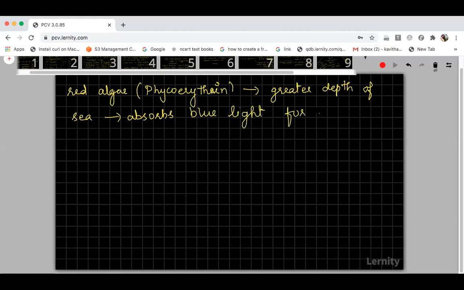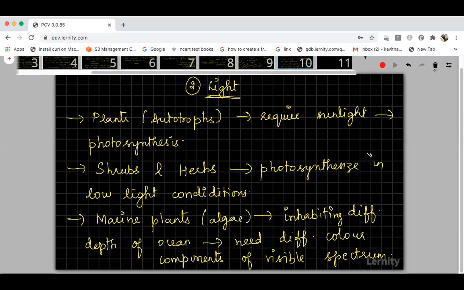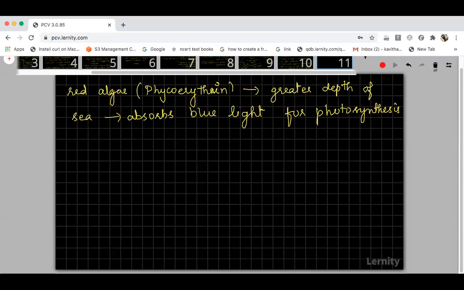Okay, so this is just for example, because previously I told you the concept: as algae inhabit different depths in the ocean, they need different color components of the visible spectrum for photosynthesis. For example, you can write this: red algae, which is present deep under the seas and oceans, absorb blue light for photosynthesis.